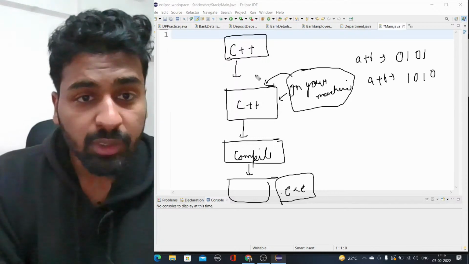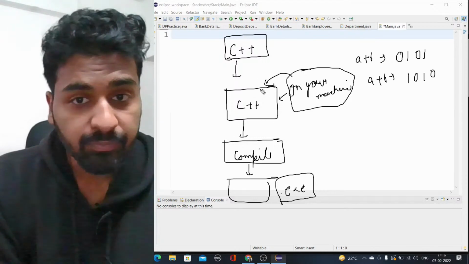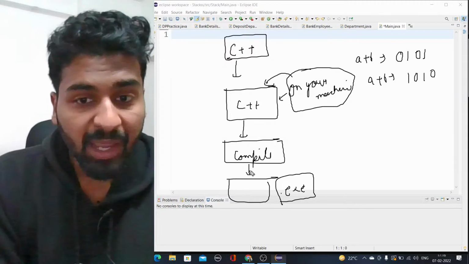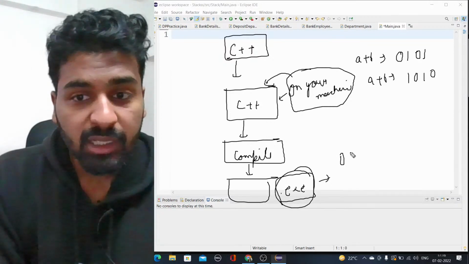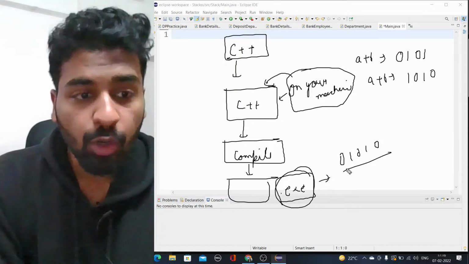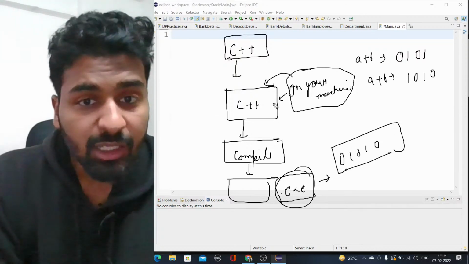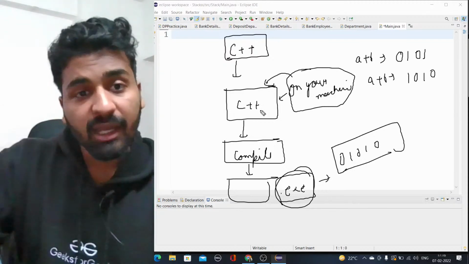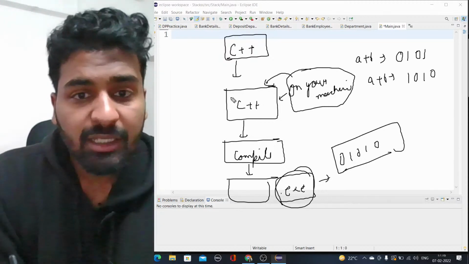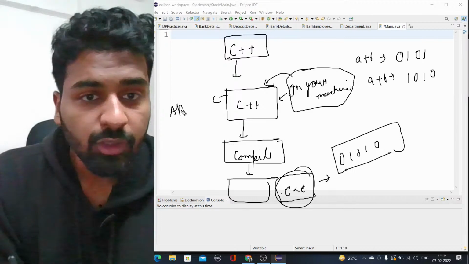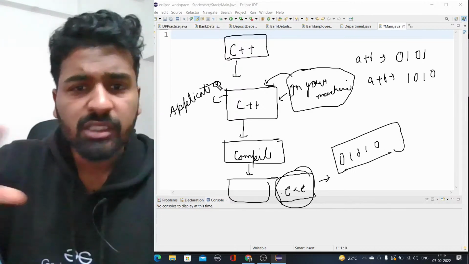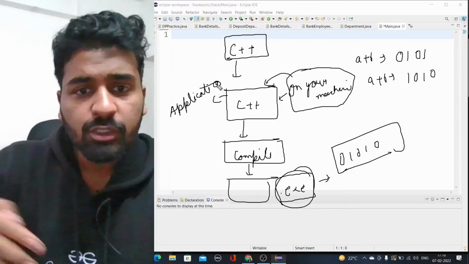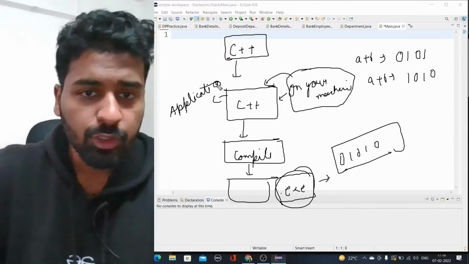You compile it and you get a binary file, which only consists of 0101 language. What you actually want is that whatever you have written should run on other computers as well. Let's say you have made some application. You want it to run on different computers, not just yours. You made it so that you become famous and all the people can use it.